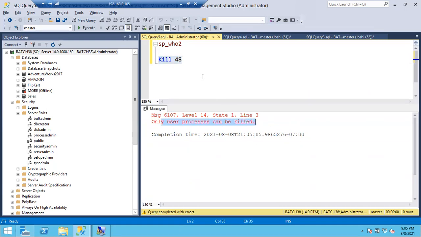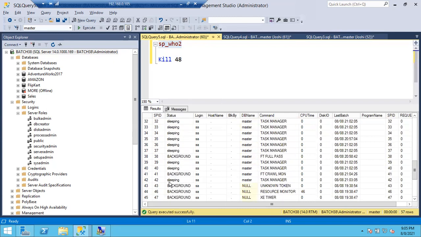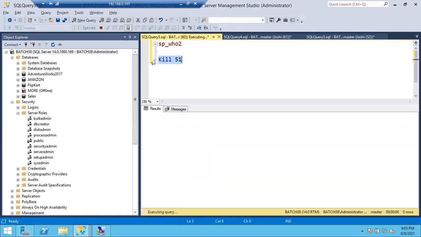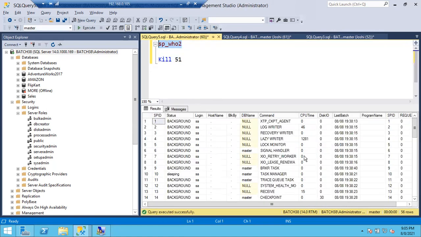From which session do user processes start? From 51 onwards. So you can kill sessions from 51. In case you want to kill 51, you can kill 51, and the session will be killed. Now if you run again, you cannot see 51. Earlier it was 57, right? Now it is 56.